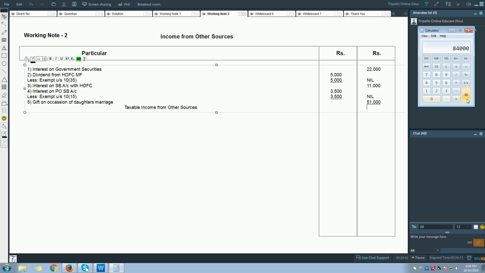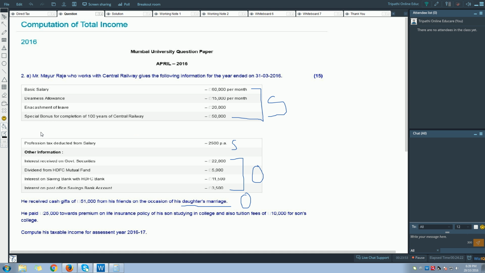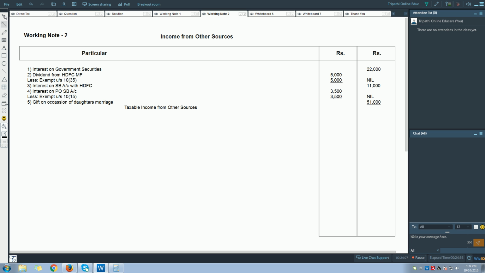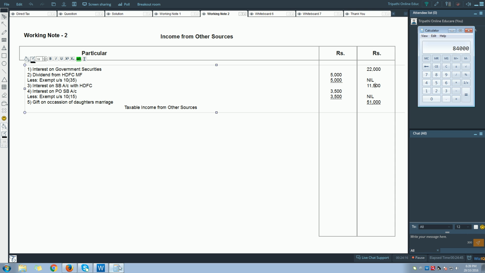So we will say taxable income from other sources. Let's check the total. 22,000 plus 11,000 plus 51,000. So that gives you 84,000. Right?